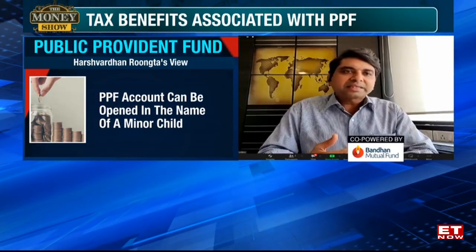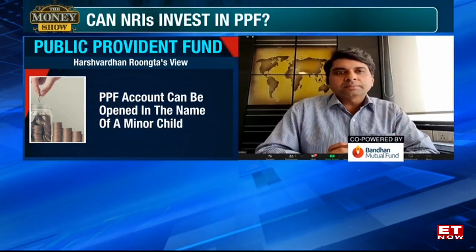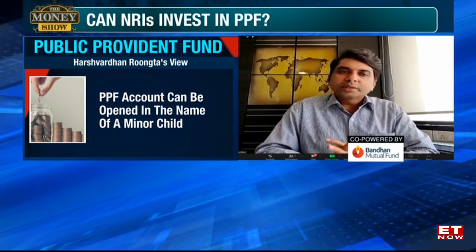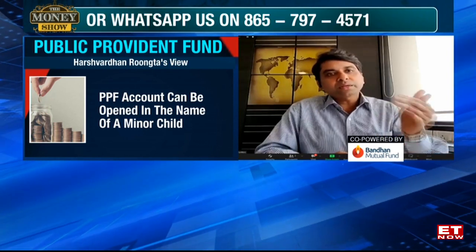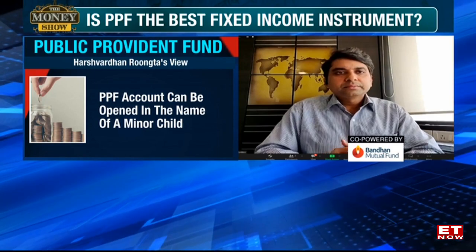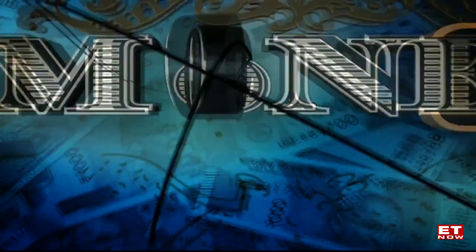If, say, the wife is a homemaker, you can still invest into the PPF account of the wife. It need not be out of income generated by her, on her own income. You can invest into her PPF account. You can invest into the husband's PPF account and the minor's, but the guardian plus the minor should have a maximum investment of 1.5 lakhs in a year. All right. So these are all aspects which are mostly never discussed about PPF and very crucial for an investor to know about.